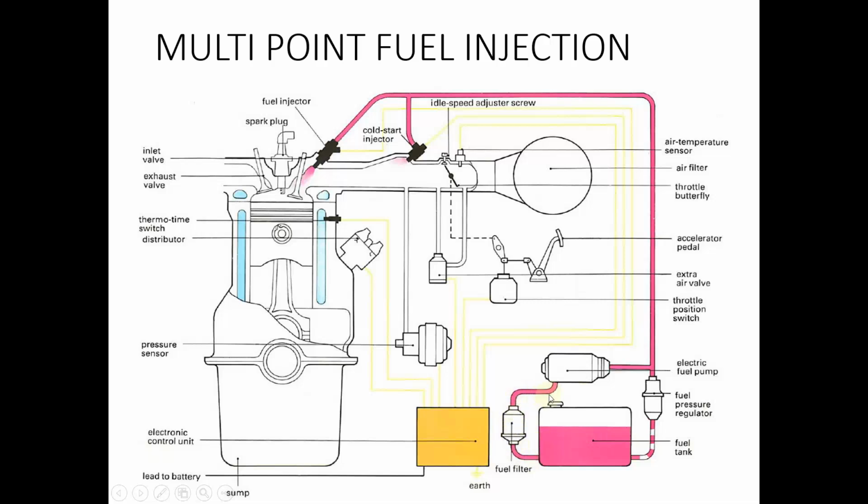So the clean fuel will be taken by the pump, and there is a fuel pressure regulator. Whenever the pressure of fuel exceeds that particular pressure, the remaining fuel will be taken back to the fuel tank. So the function of the fuel pressure regulator is to maintain the fuel pressure at a constant limit. So this fuel is supplied by the pump to the fuel injector.